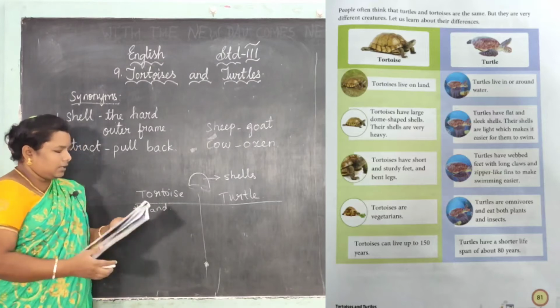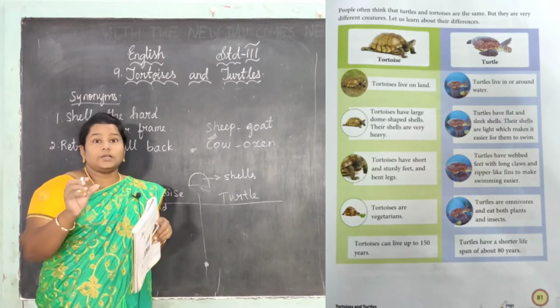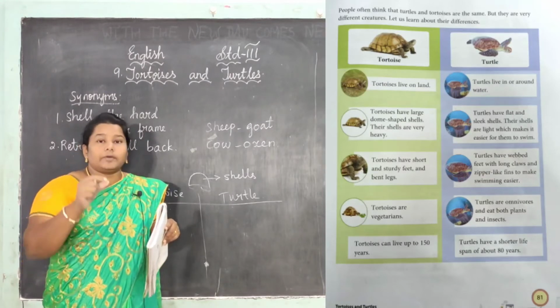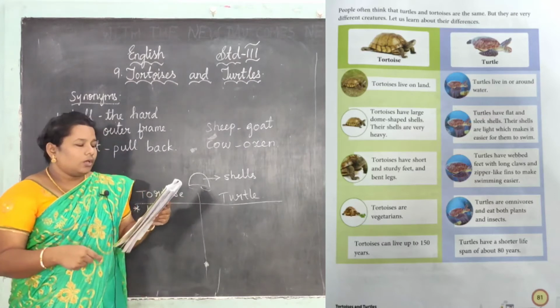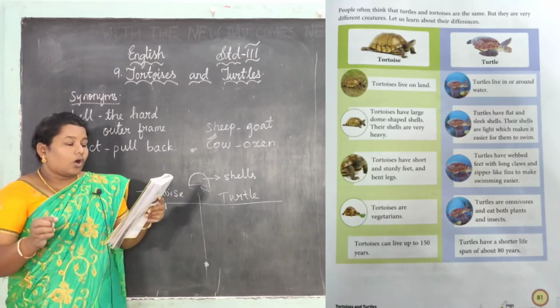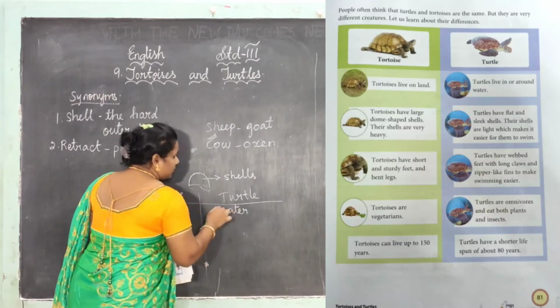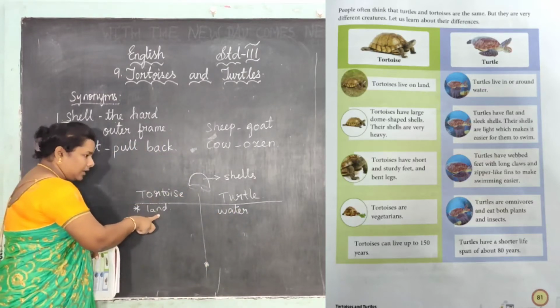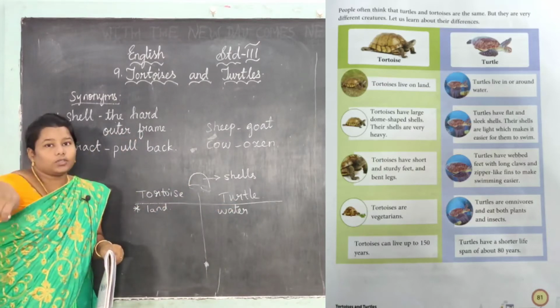But the turtle lives in or around water. Turtle means sea turtle. A turtle is either inside the water or in the area around the water. So the tortoise lives on land, the turtle lives in or around the water.